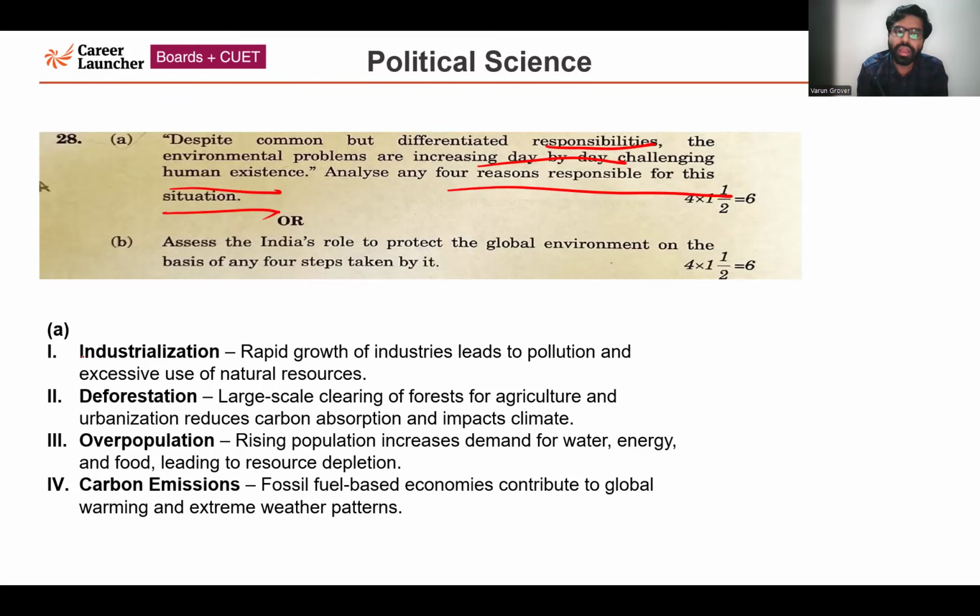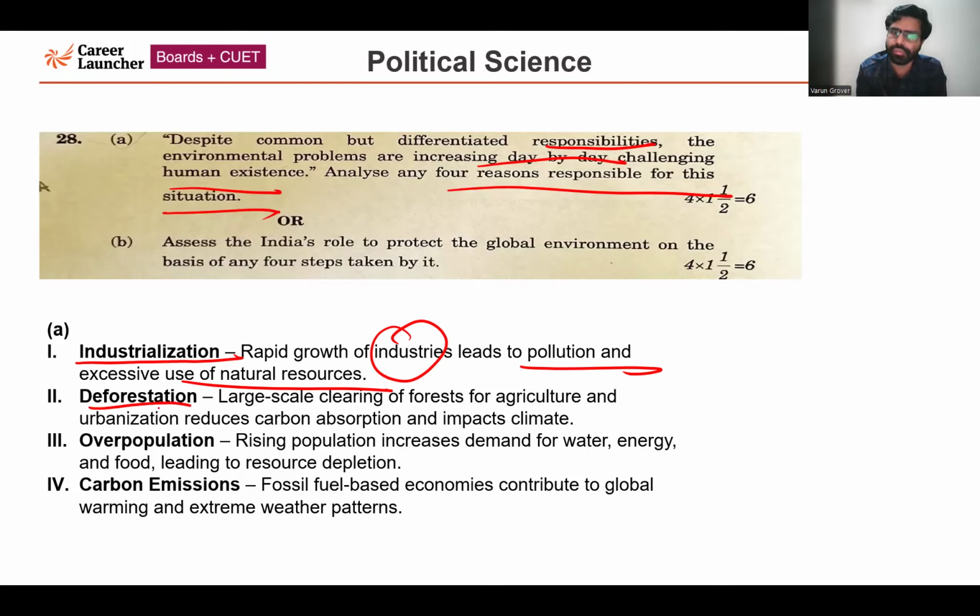See, first is the industrialization process. The industrialization process first began in the Western European economy and the North American economy. Now in the so-called third world, it is also being done. So rapid growth of industries, when we talk about industrialization, is happening in developing countries, and now even in underdeveloped poor countries. Rapid growth of industries is also leading to pollution and excessive use of natural resources.